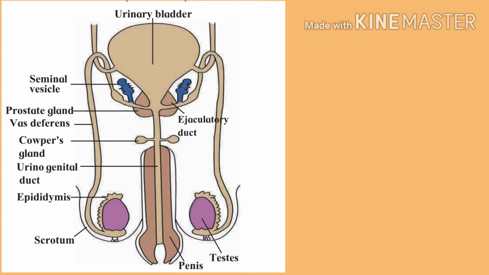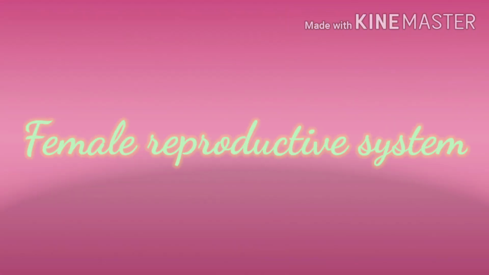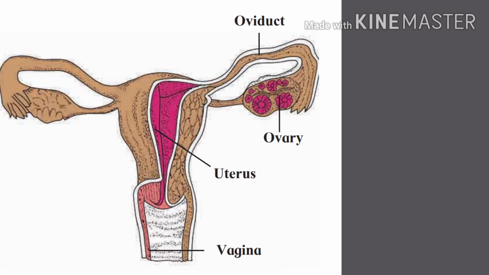Now, coming to the female reproductive organs, students. As testis is the main reproductive organ and the site of formation of the male germ cell or sperm, similarly, in the female, the ovary is the organ responsible for the production of the egg cell.